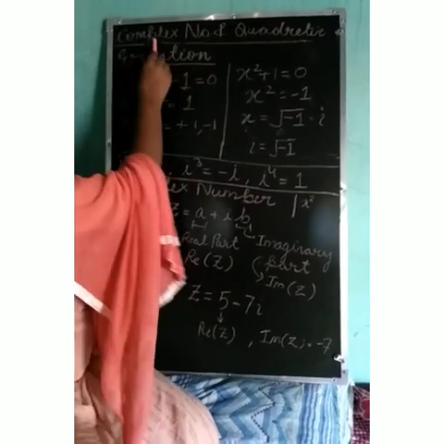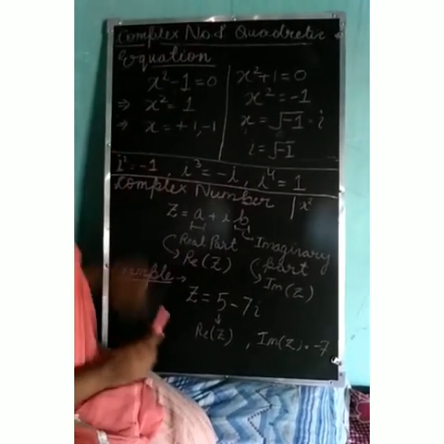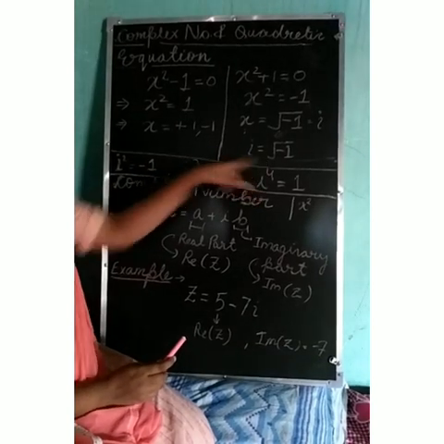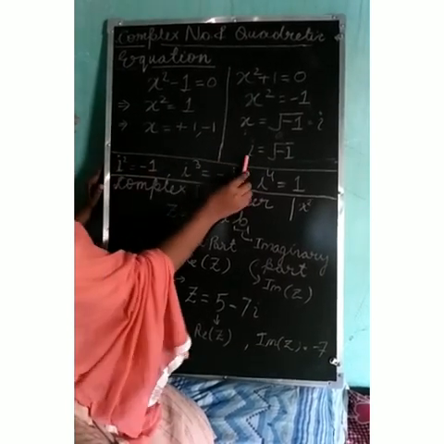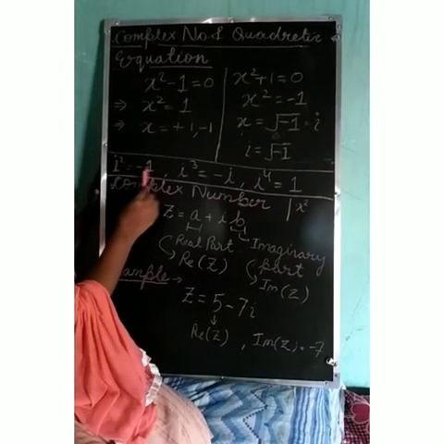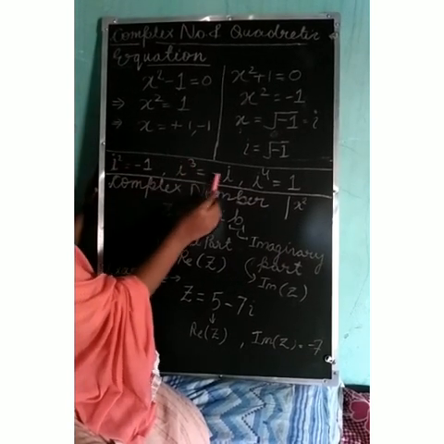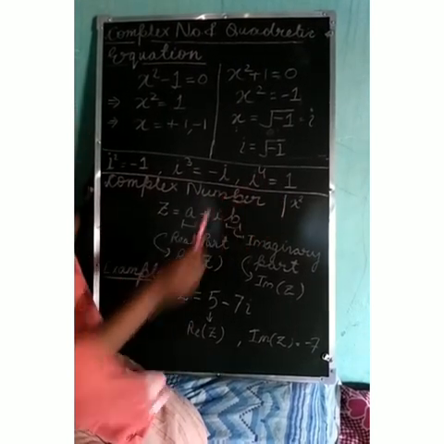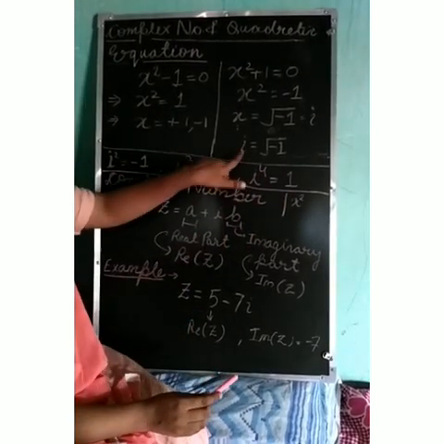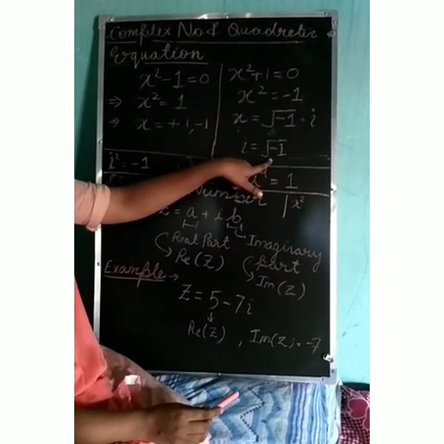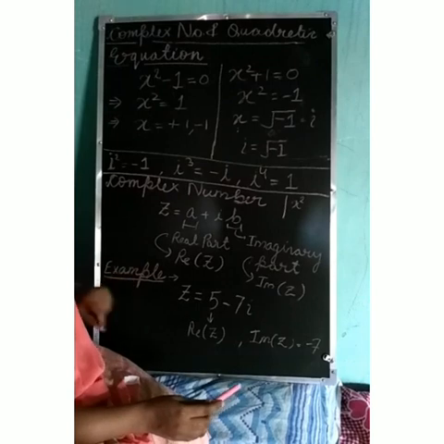Now the next thing that we have to study is complex number, but before that, see, i is equals to under root of -1. So if we are going to do a square, i square is equal to -1, i cube is equals to minus i, and i to the power 4 is equals to 1. तो आपको याद क्या रखना है कि i is iota and its value is equal to under root of -1.